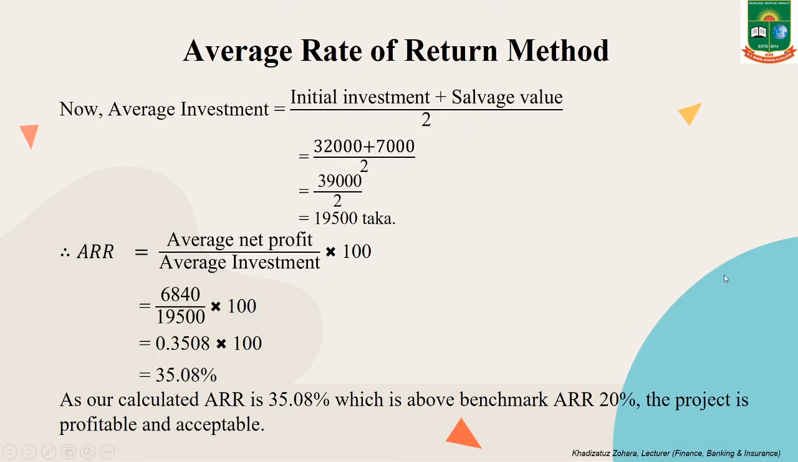So, for putting these values in the formula of ARR, we can easily calculate ARR. 6,840 divided by 19,500 into 100 equal to 35.08%. And now, as our calculated ARR is 35.08%, which is above our benchmark ARR 20%, the project is profitable and we should accept the project. This is beneficial for our company.